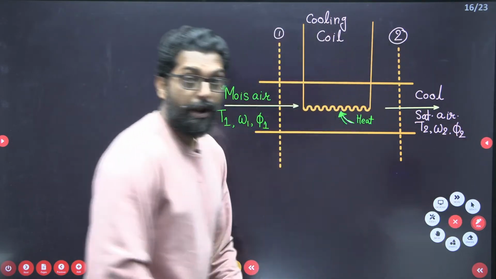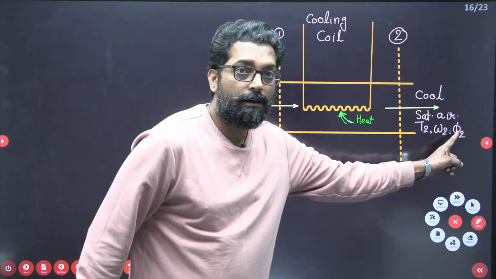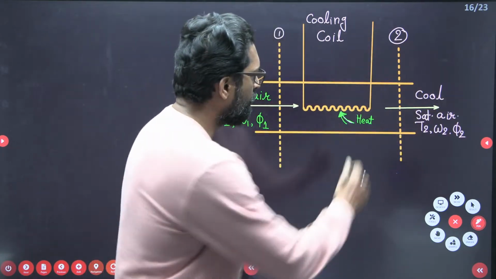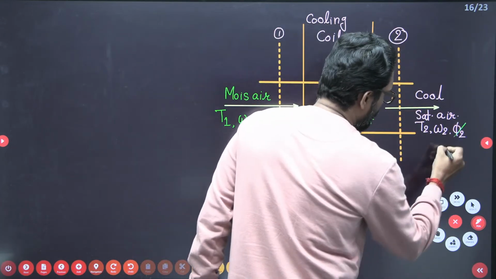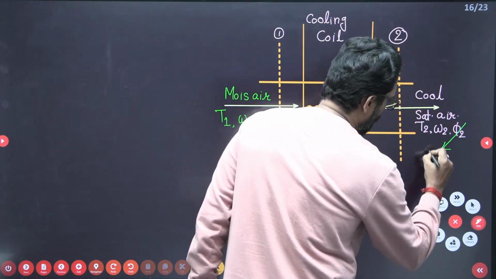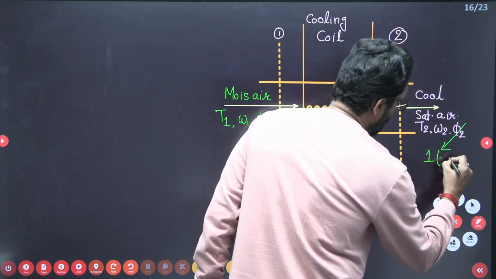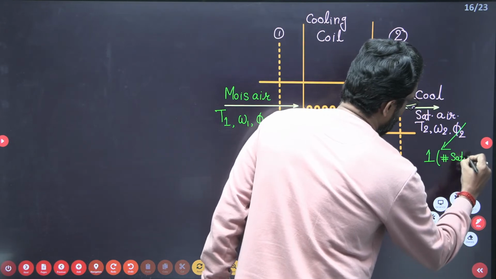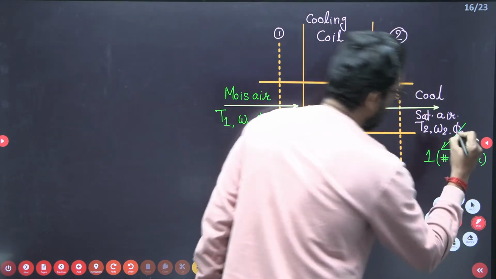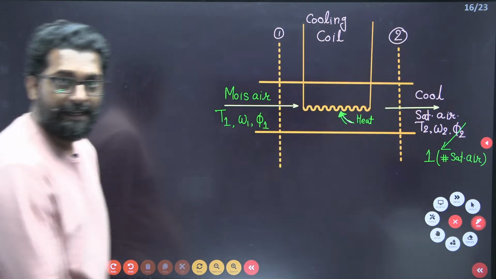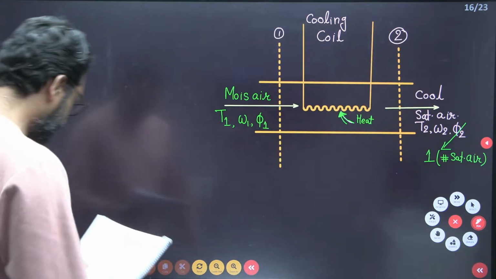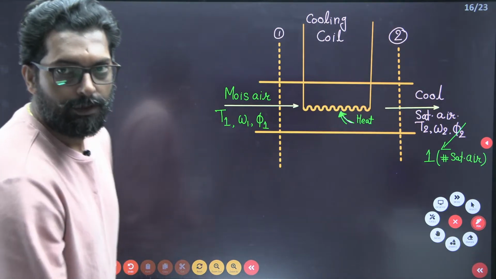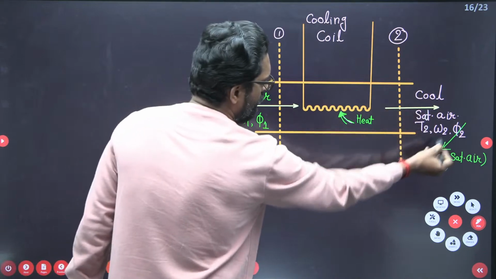Now, you know that for saturated air the relative humidity is 100%. That means phi is equal to 1. Why? Because this is saturated air. So this relative humidity is equal to 1, that means 100%, because it is saturated air. So this is cool saturated air.